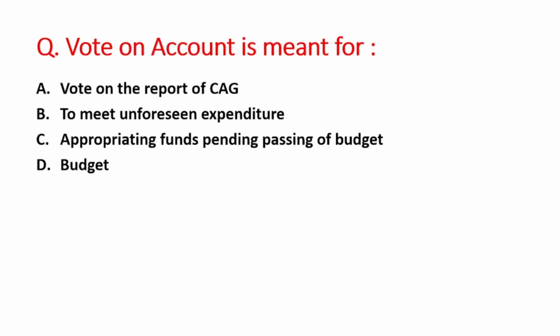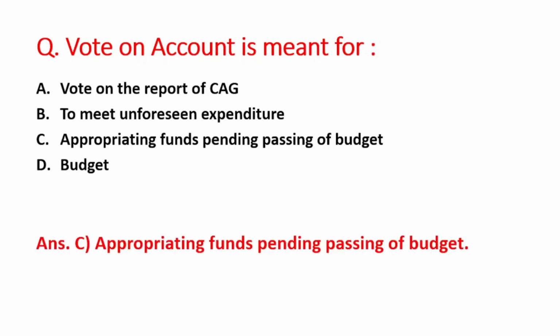Next question is vote on account is meant for. A option is vote on the report of CAG, B option is to meet unforeseen expenditure, C option is appropriating funds pending passing of budget, and D option is budget. So right answer is option C, that is appropriating funds pending passing of budget.